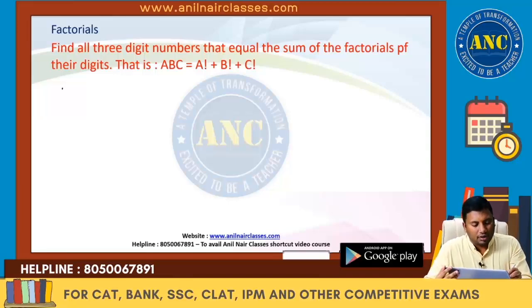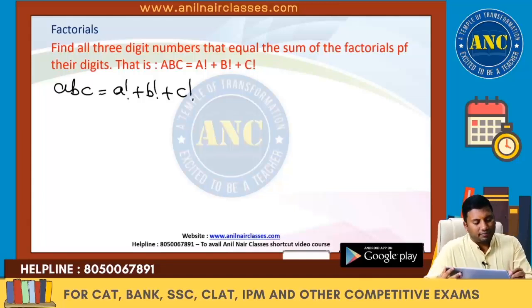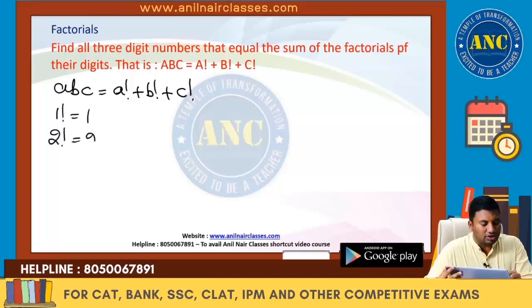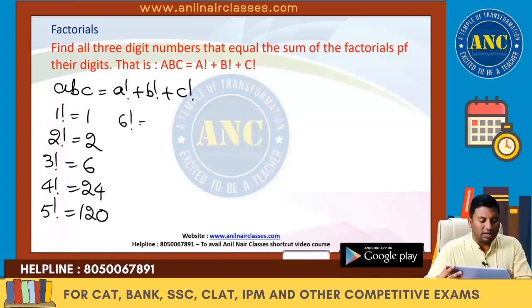Another one: find all the 3-digit numbers that equal the sum of the factorials of their digits. There is a 3-digit number, a factorial plus b factorial plus c factorial. Now if you observe, 1 factorial is 1, 2 factorial is 2, 3 factorial is 6, 4 factorial is 24, 5 factorial is 120. Listen carefully. 6 factorial is 720. 7 factorial is 7 into 720, 5040.